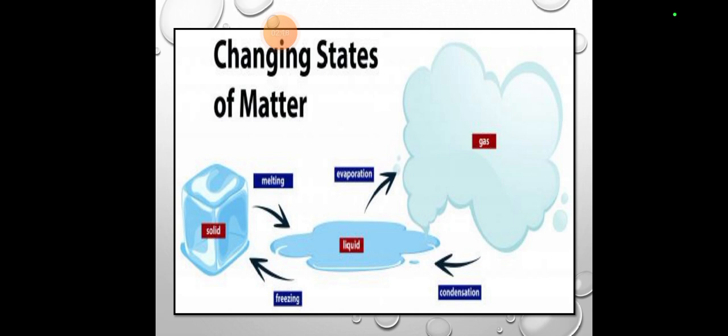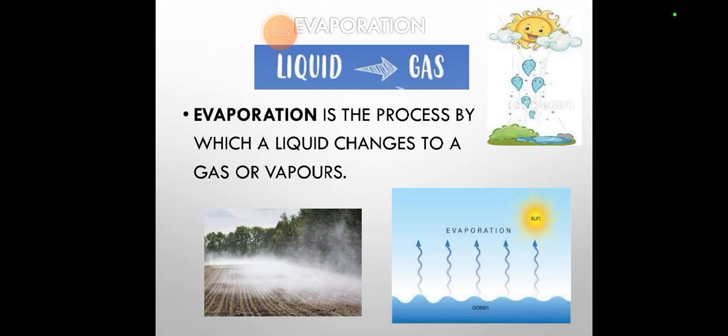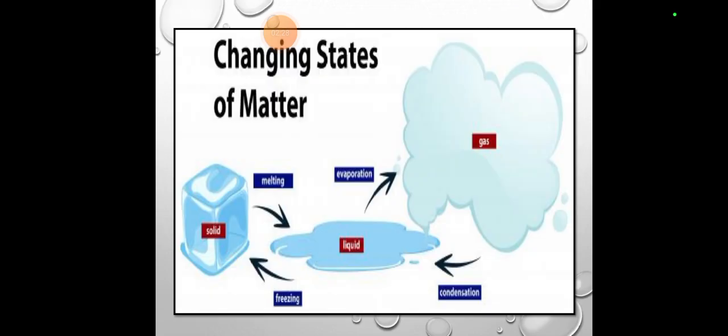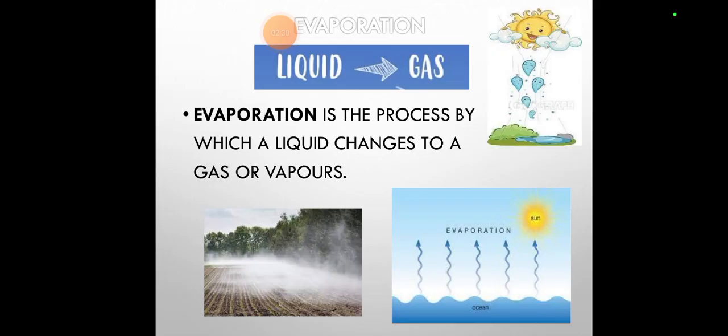Then when we leave it and it melts, it becomes a liquid. After that it gets evaporated, it turns from a liquid to a gas, and then in the form of gas it is again condensed back to the earth. This is basically the change of states of matter.